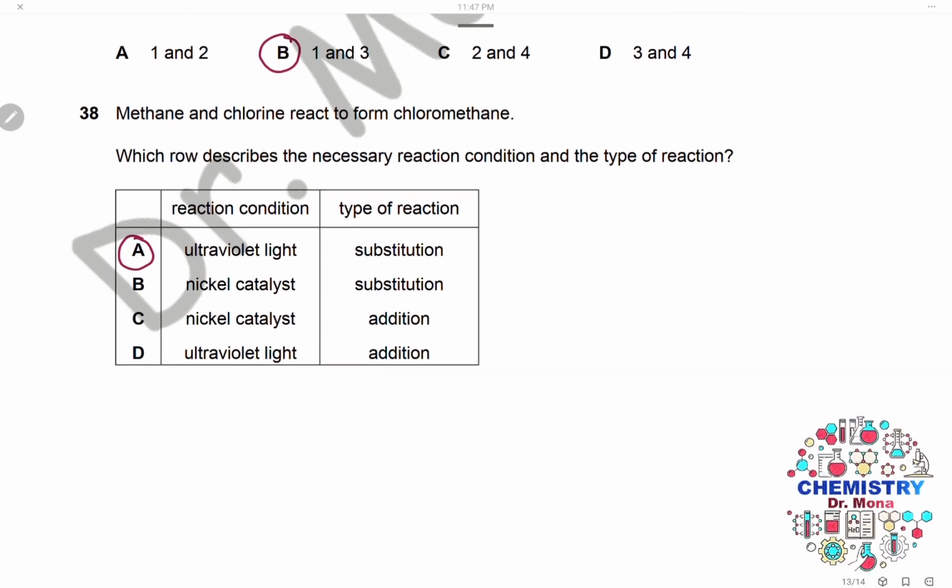Question 38. Methane and chlorine react to form chloromethane. Which row describes the necessary reaction conditions and the type of reaction? Of course, methane is an alkane. Alkanes can only undergo substitution reactions, so the type of chemical reaction is substitution, and the condition needed is ultraviolet light. So the answer is A.